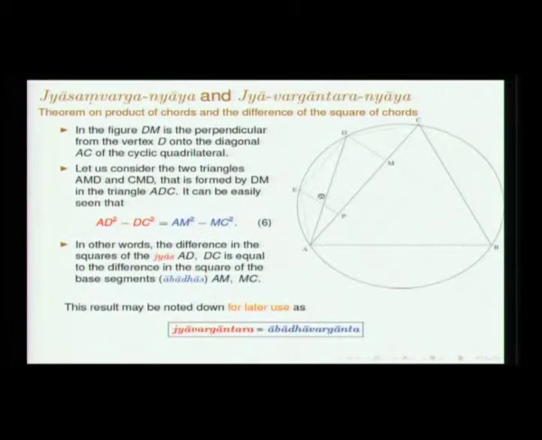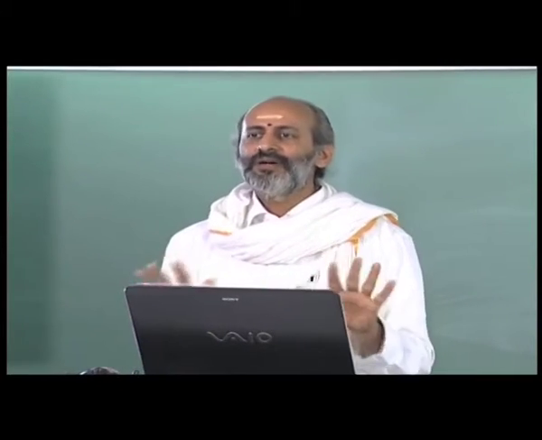So, these results are general results which have to do with chords in a circle. They have nothing to do specifically with the cyclic quadrilateral. Any chord you consider in a circle, these results will be applicable, and any segment in a cyclic quadrilateral is going to be conceived as a chord. That is why we are interested in the results on chords.